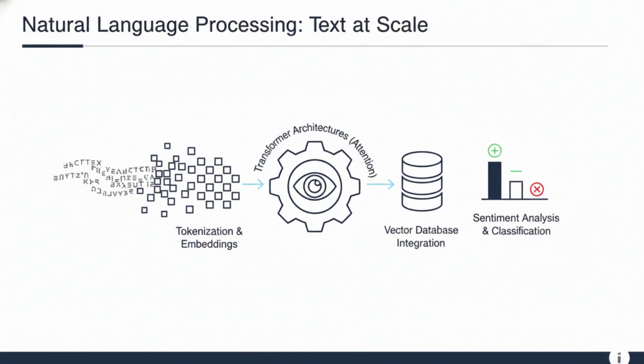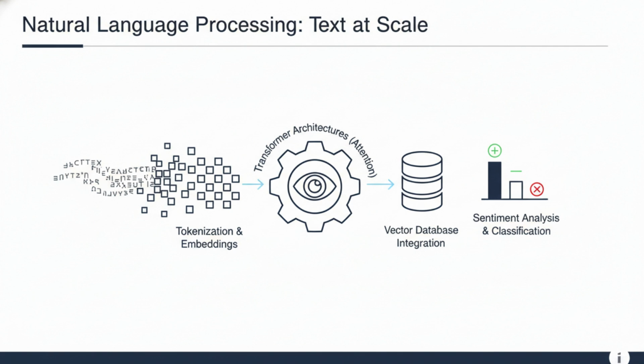Natural language processing bridges the gap between human communication and machine understanding. For software architects, the primary concern is the sheer scale of modern transformer-based models. NLP workflows involve complex pipelines: tokenization, where text is converted into integers; embedding, where those integers are mapped into high-dimensional vector space; and finally, inference.